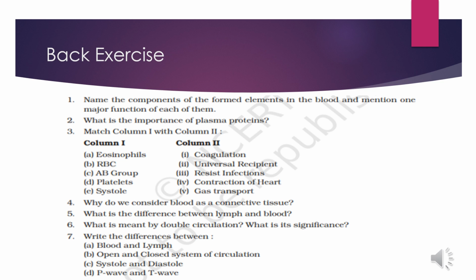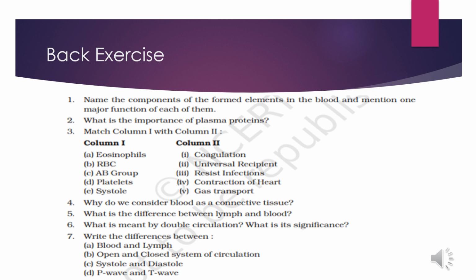Now the next question is, why do we consider blood as a connective tissue? Because blood consists of fluid matrix, plasma, and formed elements like RBC, WBC, platelets, etc. And thus it is characterized as a special connective tissue, a fluid connective tissue in our body.